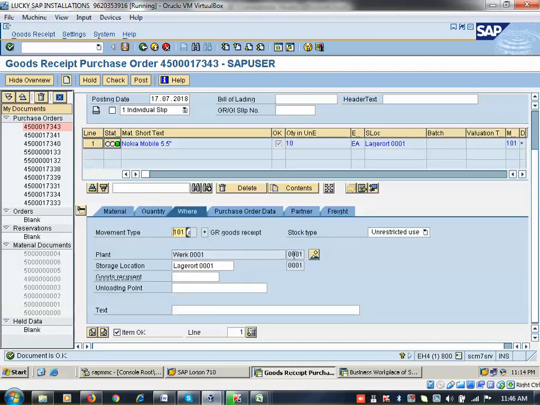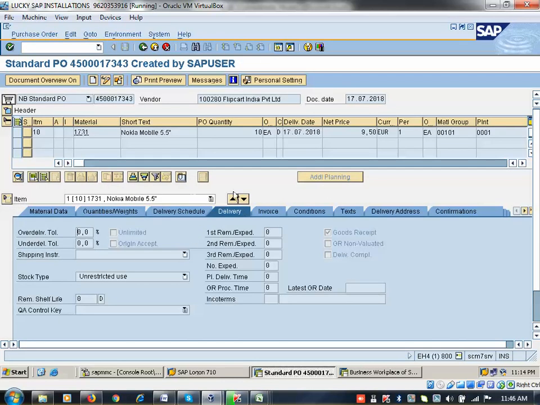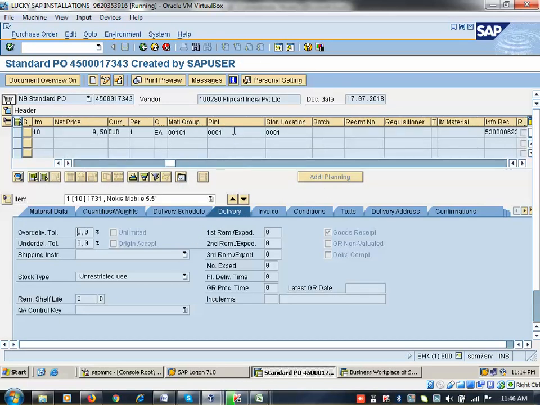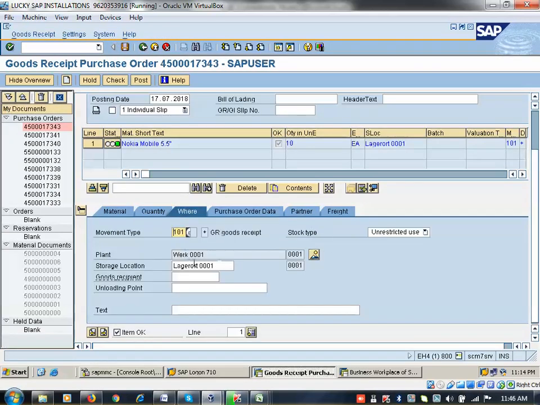So where is the plant? I entered it in the purchase order creation. During purchase order creation, I entered the plant. This is copying from here. This is copying from here. Plant and storage location. Okay. So data will be copied from PO to goods receipt here. This plant is coming from purchase order, storage location coming from purchase order.